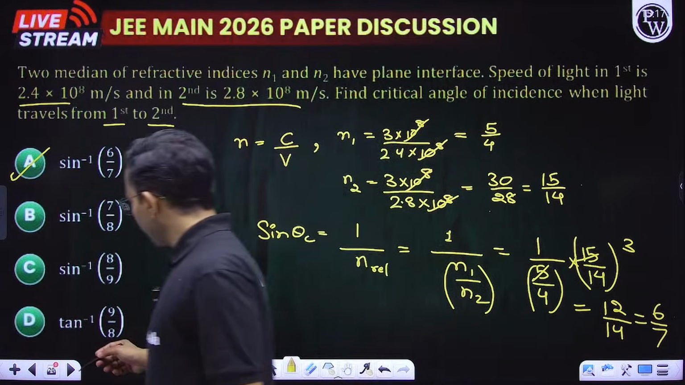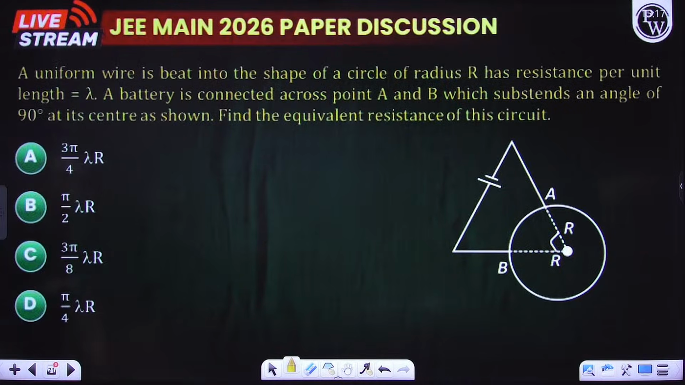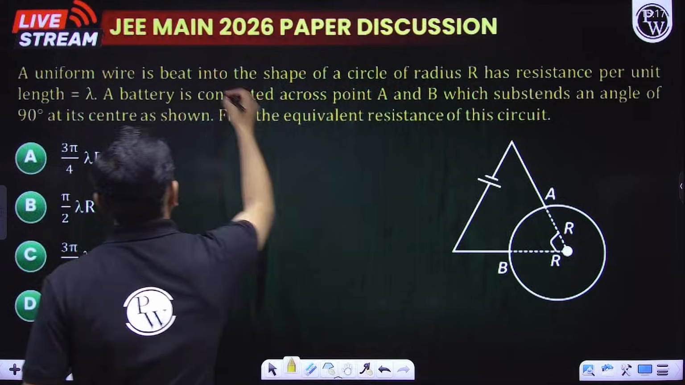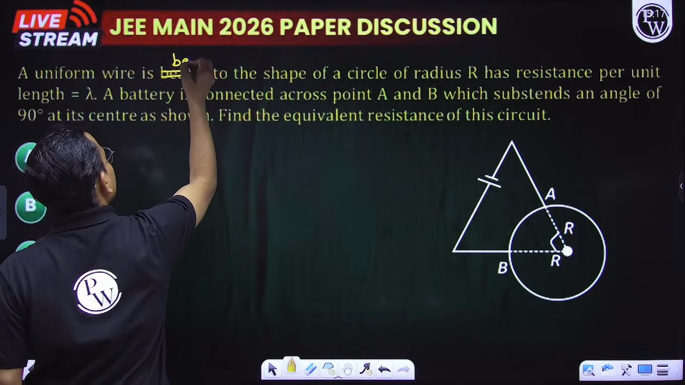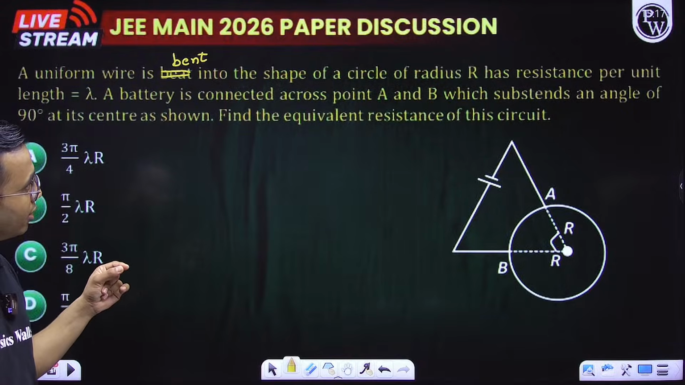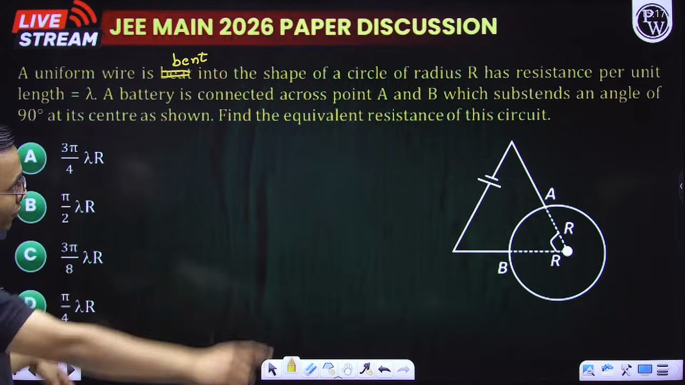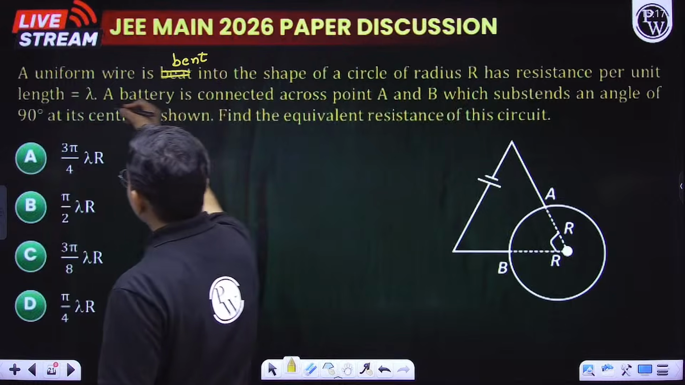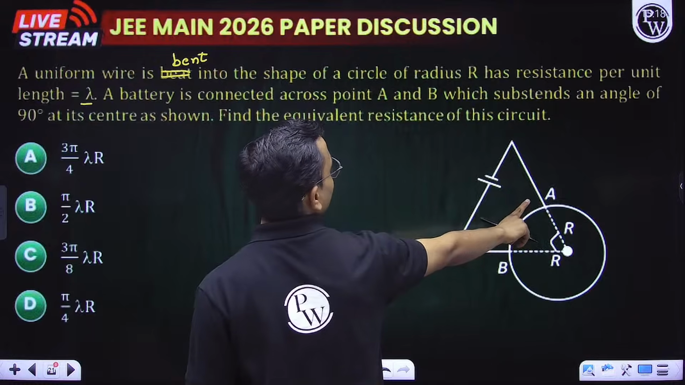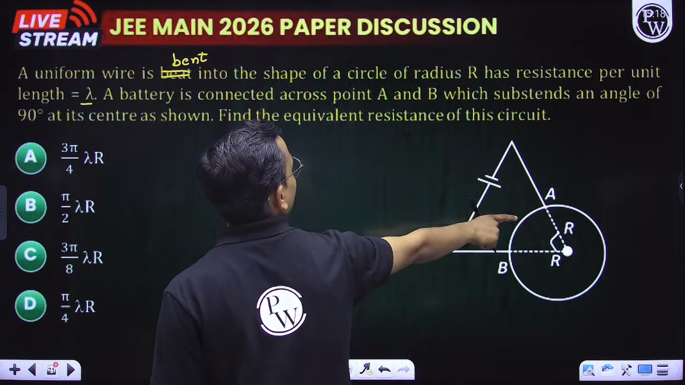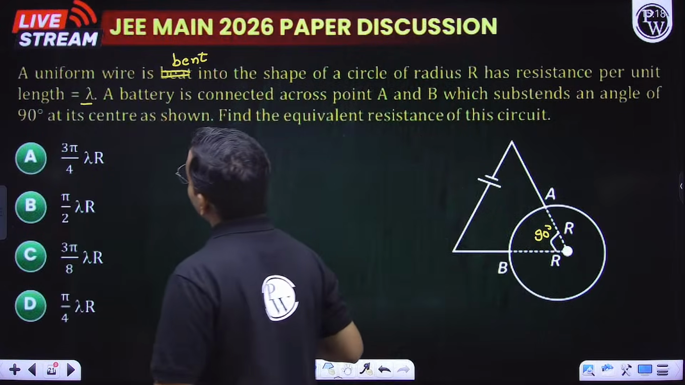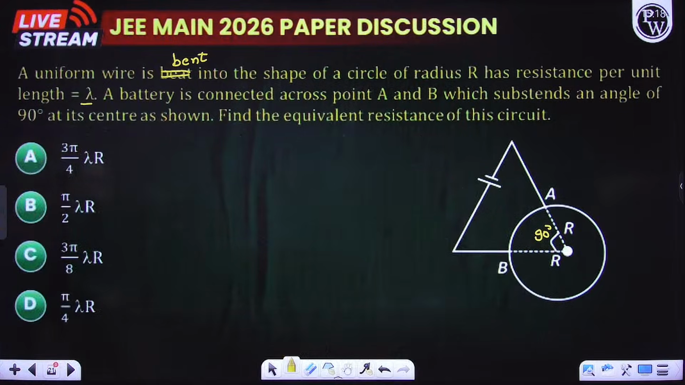Okay, let us see. A uniform wire is bent into the shape of a circle of radius r and has resistance per unit length as lambda. A battery is connected across points A and B, which subtend an angle of 90 degrees at its center. Find the equivalent resistance of the circuit.